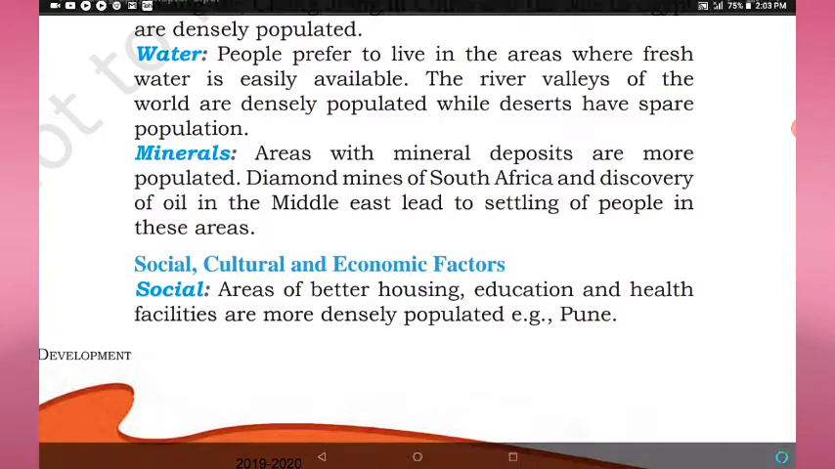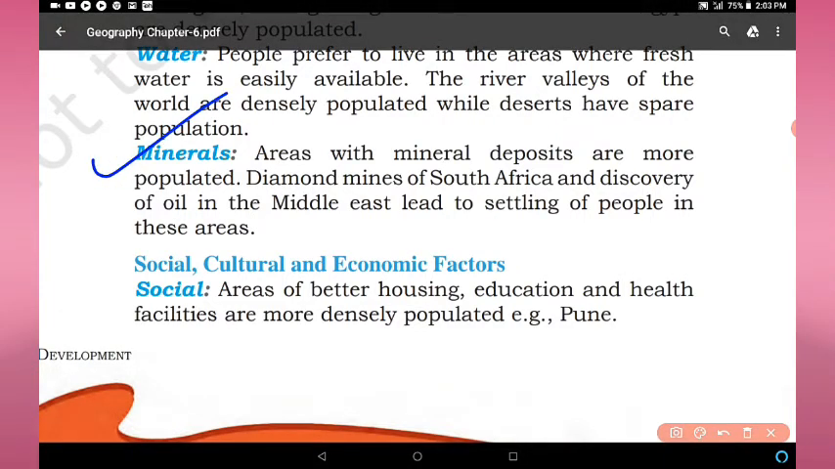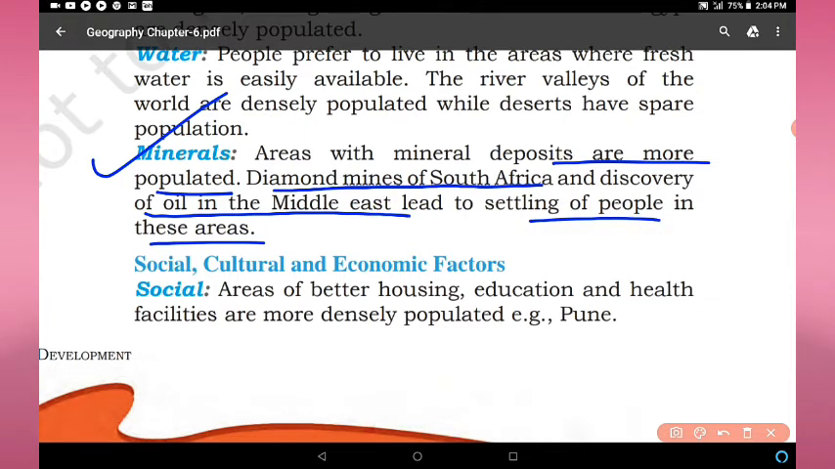Next one is minerals. Although we can count minerals in economy because minerals are the main source of economy, minerals are also very necessary for human beings. Directly these minerals are used by human beings. So areas with mineral deposits are more populated. Diamond mines of South Africa and the discovery of oil in the Middle East led to settling of people in these areas. In India also, where the minerals are found, people live in greater proportion.